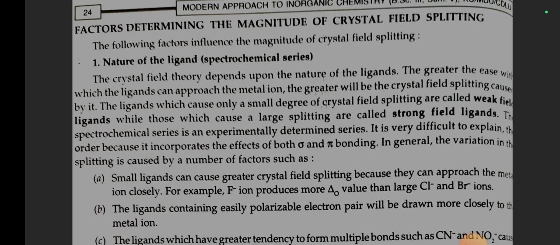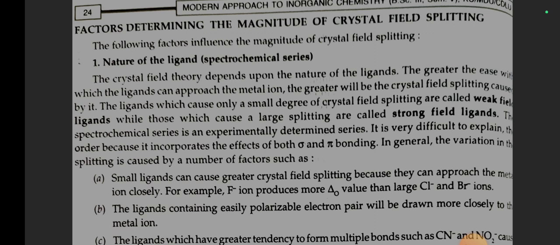The greater the ease with which the ligands can approach the metal ion, the greater will be the crystal field splitting caused by it. The ligands which cause only a small degree of crystal field splitting are called weak field ligands. The ligands which cause a large splitting are called strong field ligands. The spectrochemical series is an experimentally determined series.